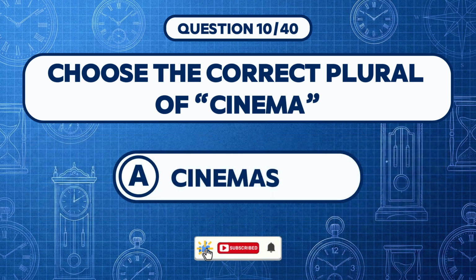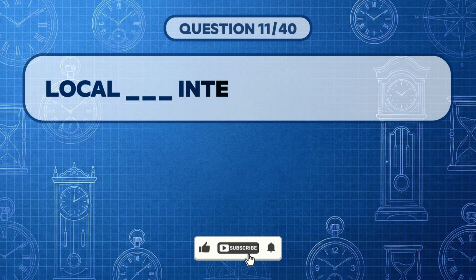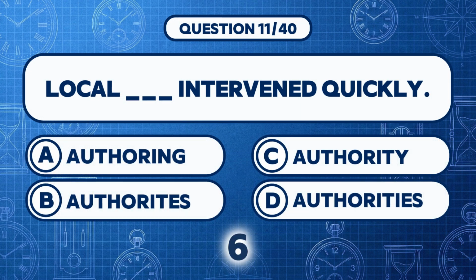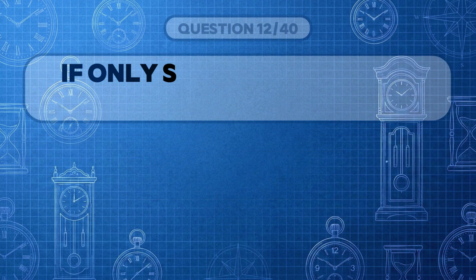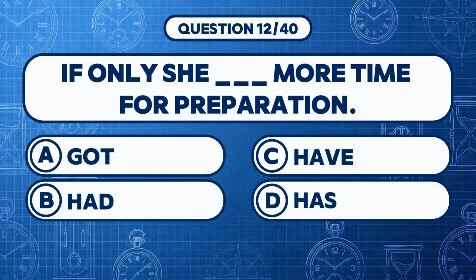Choose the correct plural of cinema. Answer A, cinemas. Which option correctly fills the gap? Answer D, local authorities intervened quickly. Fill in the blank with the correct option.